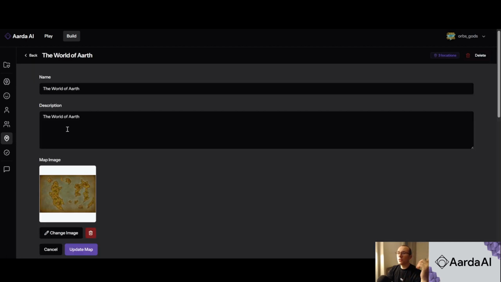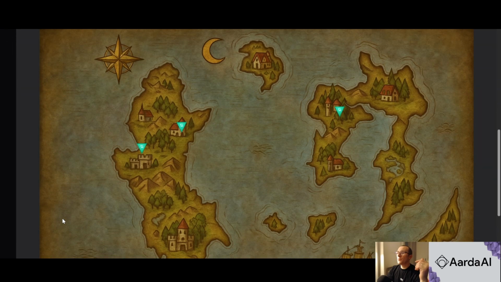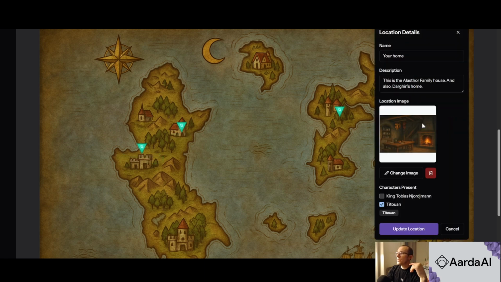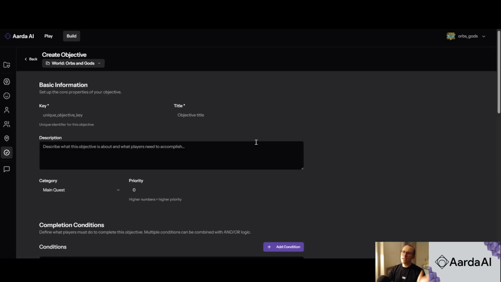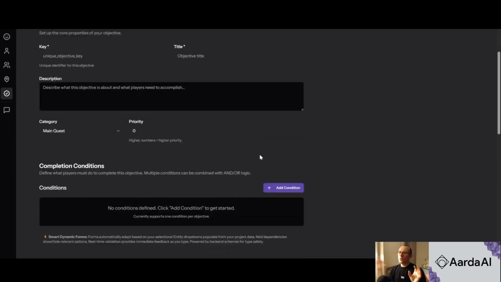So what you do is that you either upload an image that you already have, or you generate it using Aarda. And once you have your map, you pinpoint locations. And for every single location, what you can do is assign characters that will actually be in the location. We already feature objectives, but like I said, I'm going to save this for a next video. But basically what it does is that as a creator, I can work on a story flow progression and not just some chats and exploration.